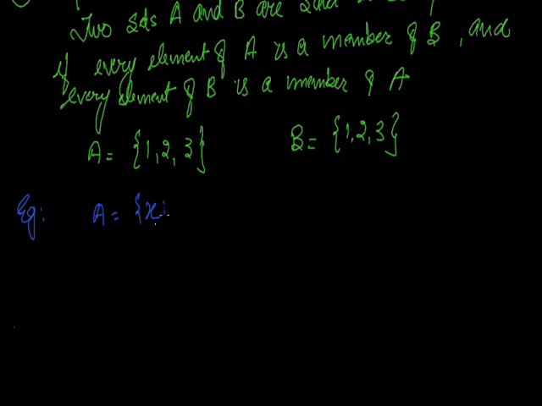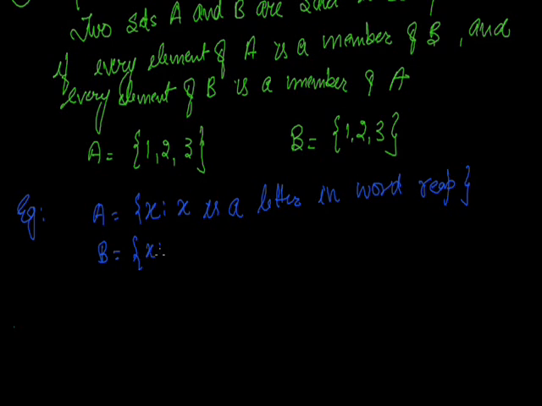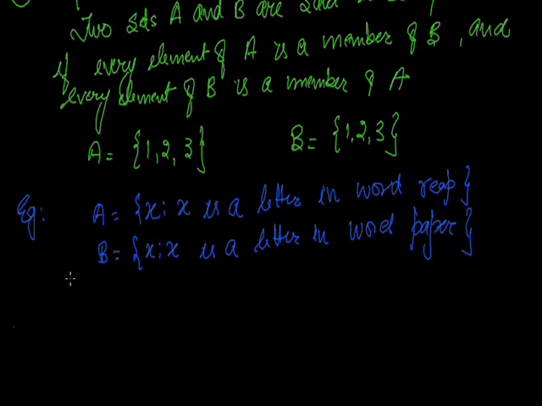A: x belongs to X is a letter in the word REAP. B: x belongs to X is a letter in the word PAPER. Are these sets equal? Okay, check it out. We can check it.